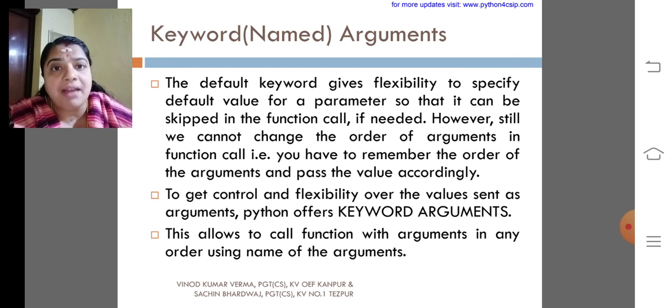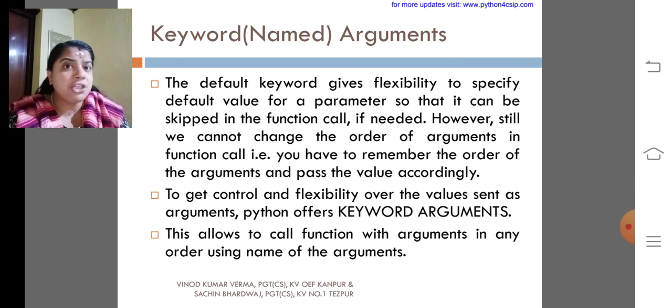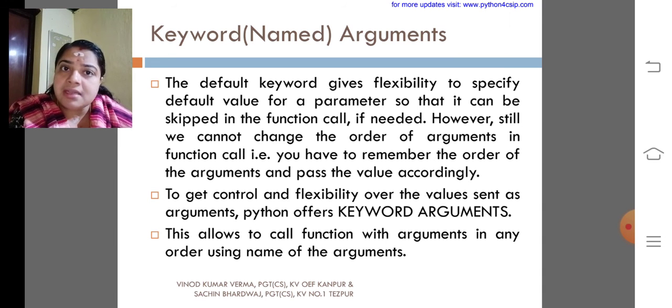Here also we have to be aware of the positions or the arrangement of variables. It should not be changed at all. To get control and flexibility over the values sent as arguments, Python offers keyword arguments. This allows a function call with arguments not in order, using the names of the arguments. That is the only thing. We have to use the names of the arguments for giving the values.